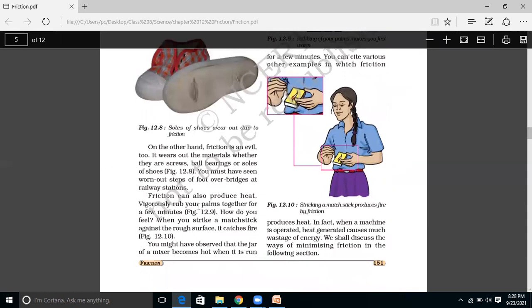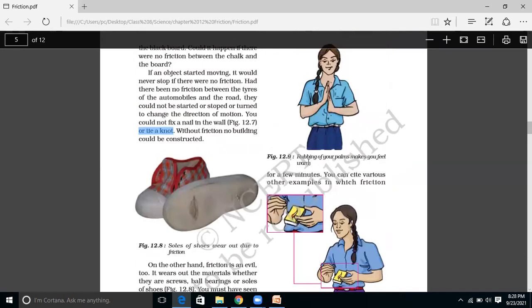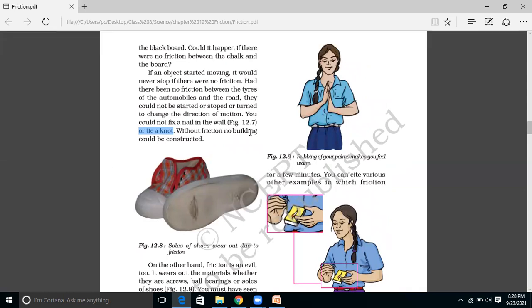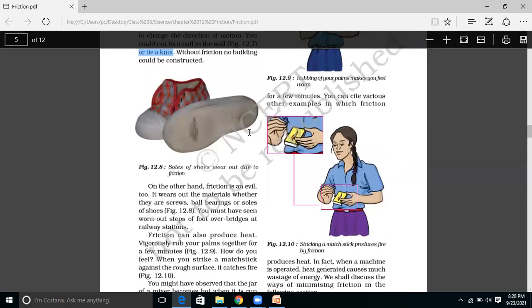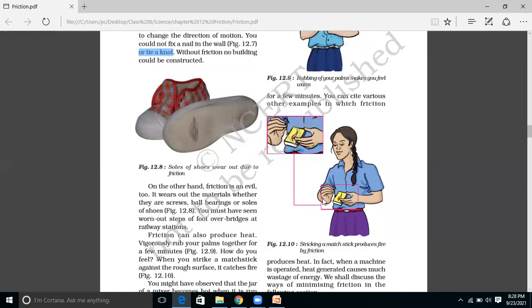Then we have another example: whenever we rub our hands, what happens? There is some amount of heat which you feel. So friction also produces heat. Another example is when you're striking a matchstick. Both the matchstick rubs against the box and it produces the flame.